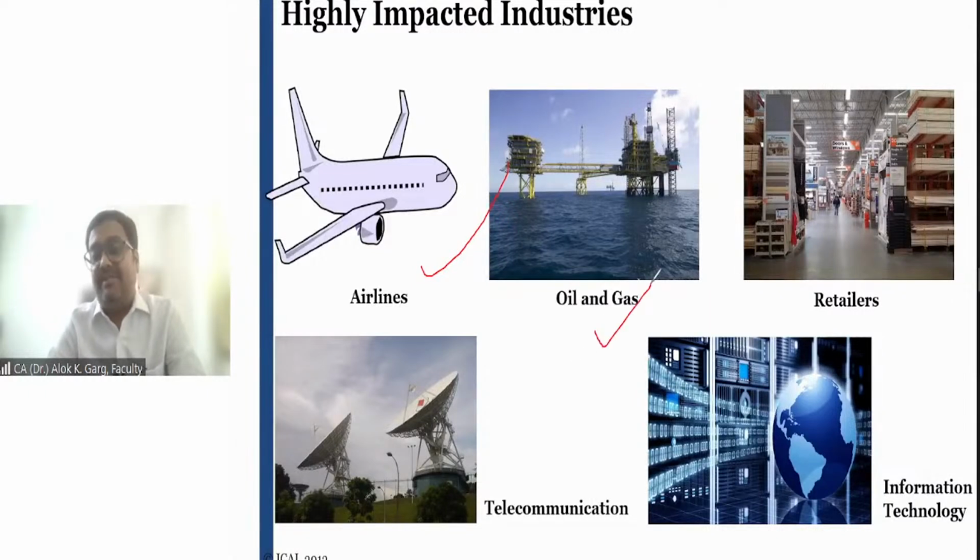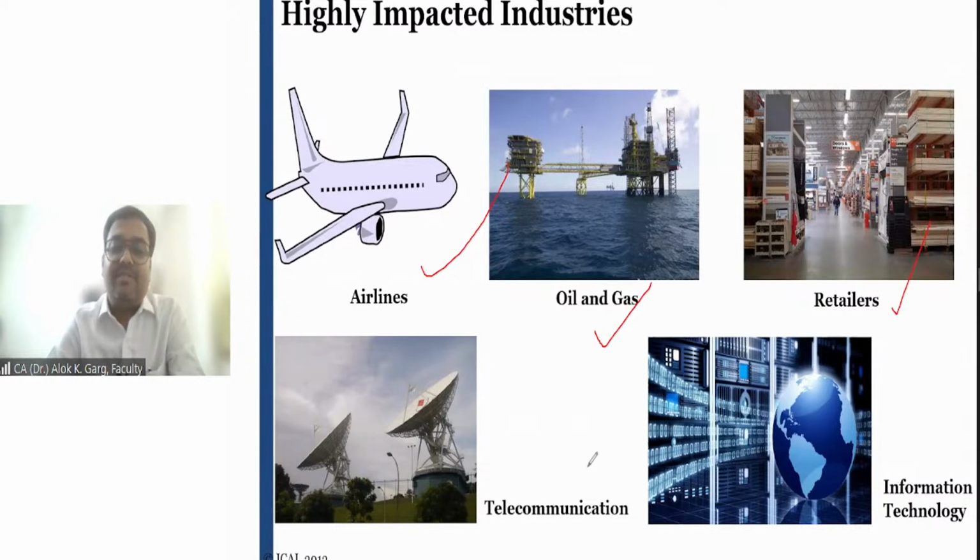Oil and gas industries. These industries take premises, space on a lease basis from the government, right? They have huge leases on their balance sheet. Retailers. Let's talk about Big Bazaar. Let's talk about Reliance Fresh. You must have seen a lot of outlets of Reliance Fresh, right? These outlets are on a lease basis. They have so many outlets across India, and all the outlets are on a lease basis. And this is how they have the asset and liability in their balance sheet. They have the right of use asset and the leasehold obligation.